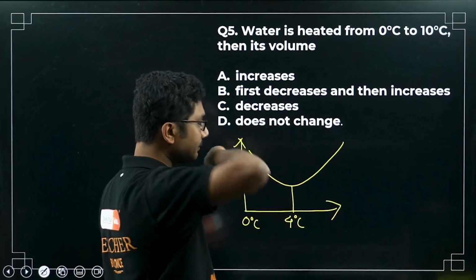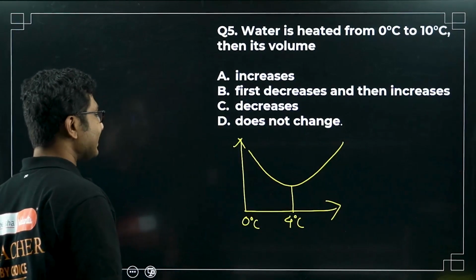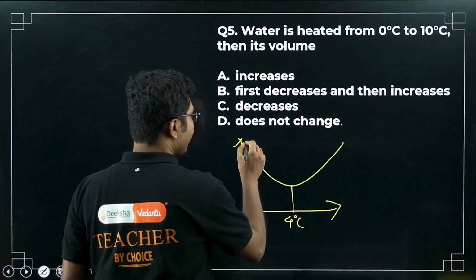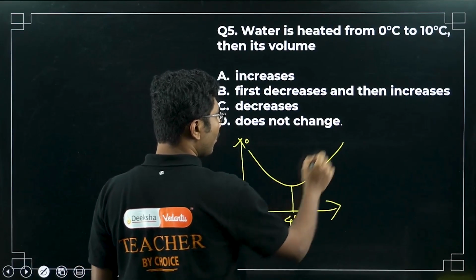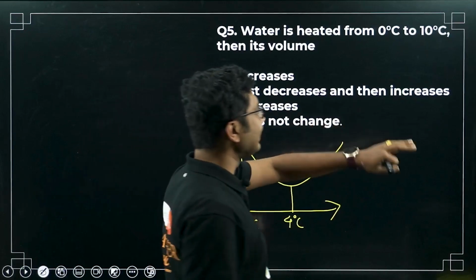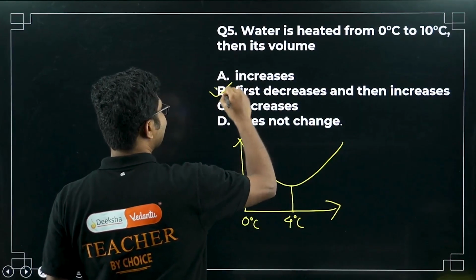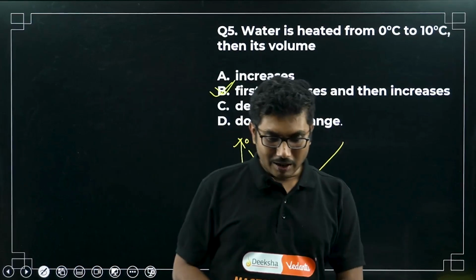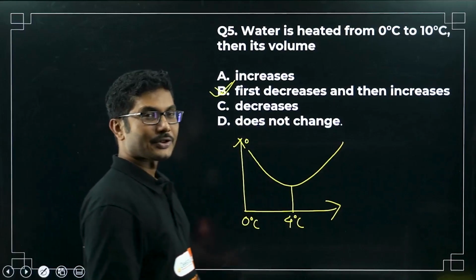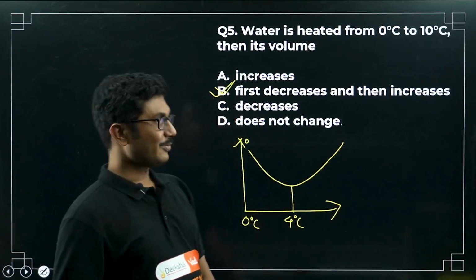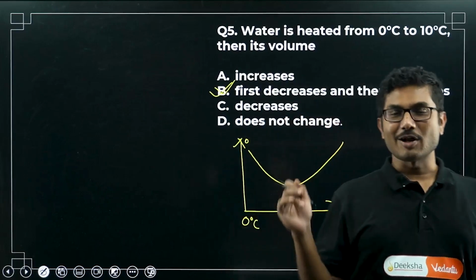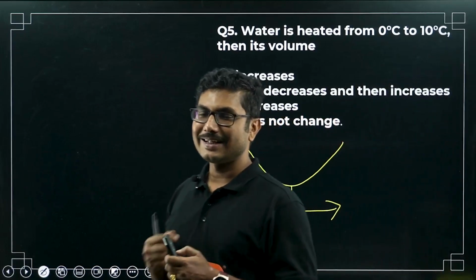After you cross this point, again volume starts increasing. So from 0 to 4 it decreases, from 4 to 10 it will increase. So first decreases and then increases. So option B is correct. Generally these kinds of answers are incorrect, but for water it is called anomalous expansion of water. For water this option is correct. In any other cases, if they say first increases then decreases, generally that option is incorrect, but for water this is an exception.